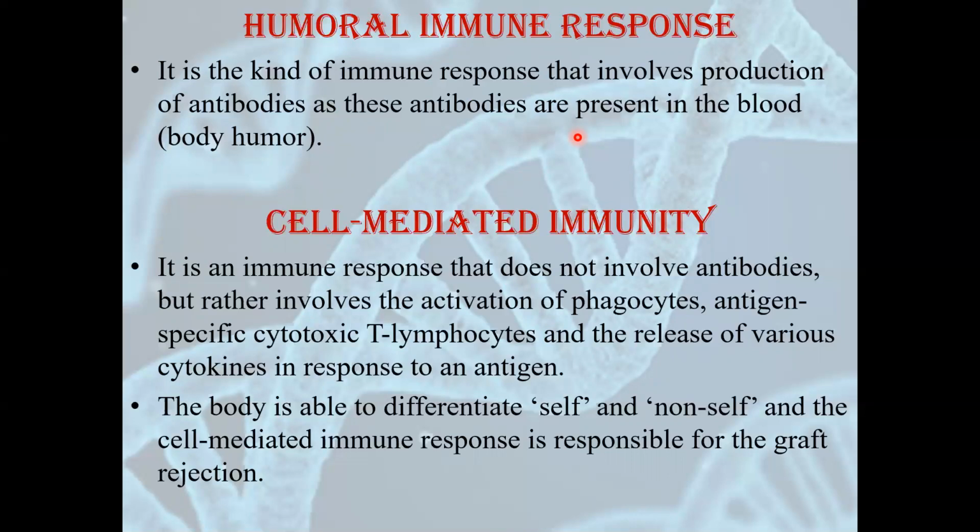What is this graft rejection? You might have heard about organ transplantation. When our body undergoes this organ transplantation, our body tries to reject that organ, or part of that organ, which is called graft. Why does it do that? Because it is able to differentiate that that organ is not our body's organ, and it tries to attack the cells of that organ. So what do doctors do in these cases? They give us some immunosuppressors so that our immune system is suppressed and it is not fighting against that organ.